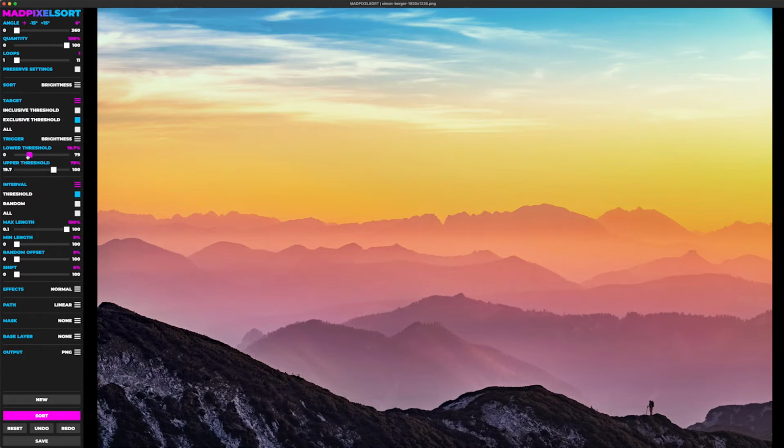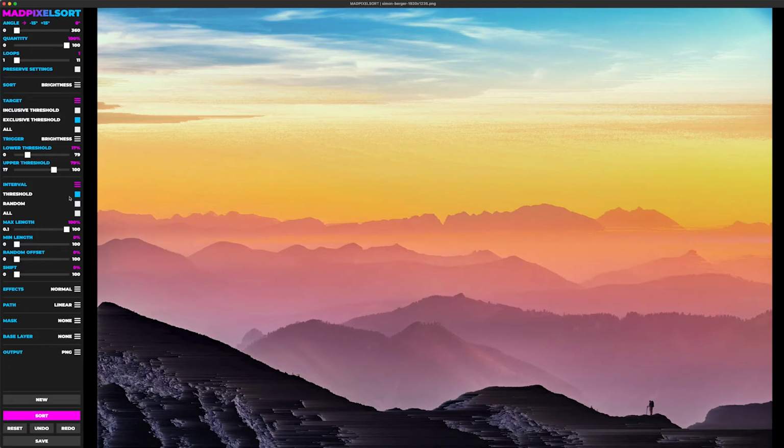Exclusive works the same way, except it's on the outside of these percentages. So it'll start the interval with anything lower than, in this case, 17% at 255, and anything higher than 79% at 255. So in this case, we affected the darkest parts of the image and the brightest parts.